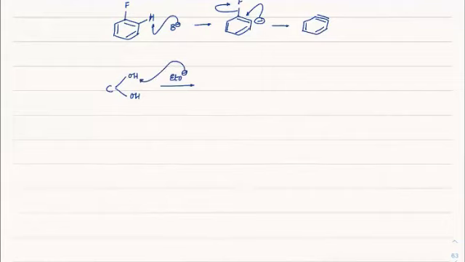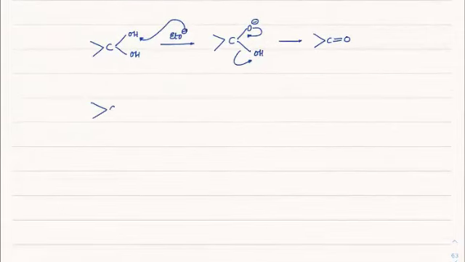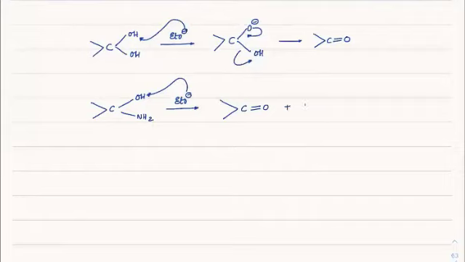This OH would go from here and form O minus, and this will form a double bond here and OH will leave, so we will get C double bond O. Same way, if you have C, OH, NH2 in the presence of base EtO minus, we extract the proton from here, again forming the double bond to O, removing NH2 minus.